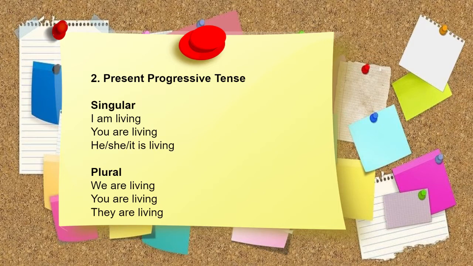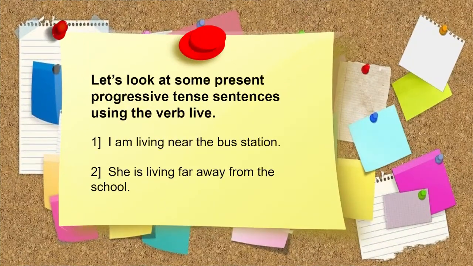The present progressive tense of live is I am living, you are living, he, she, it is living, we are living, you are living, they are living. Let's look at some sentences in the present progressive tense for the verb live. I am living near the bus station. She is living far away from the school.